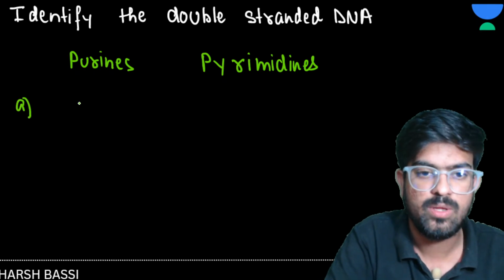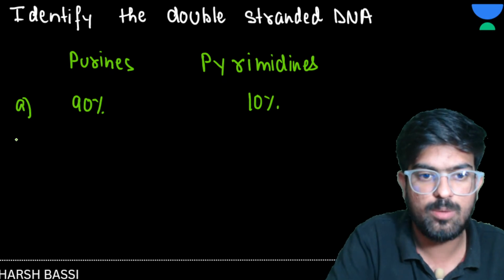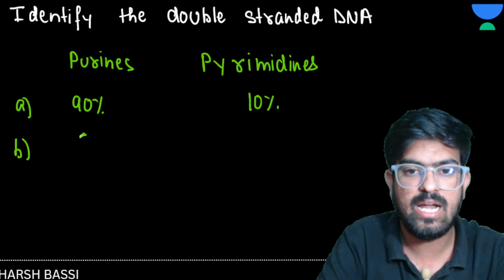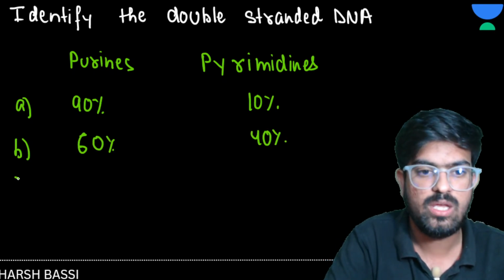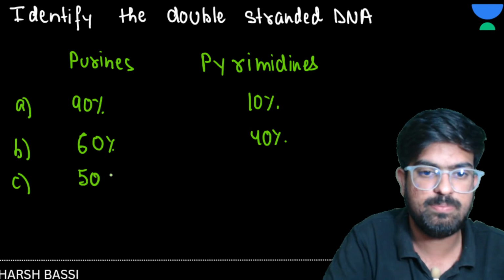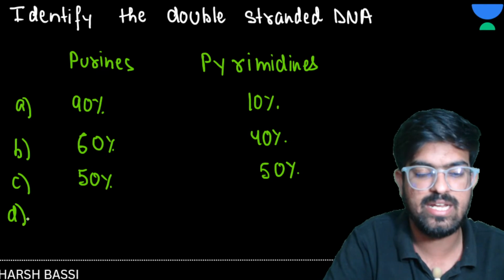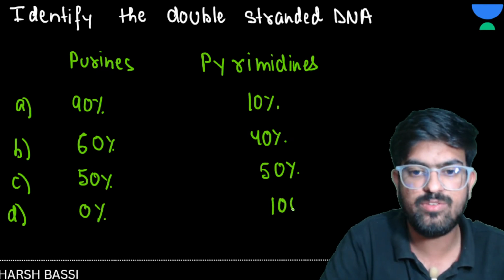In option A, purines are 90% and pyrimidines are 10%. In option B, purines are 60% and pyrimidines are 40%. In option C, purines are 50% and pyrimidines are 50%. And in D, purines are 0% and pyrimidines are 100%.